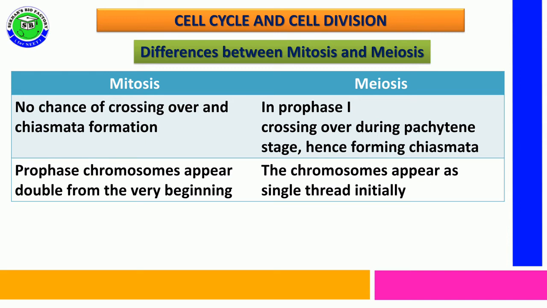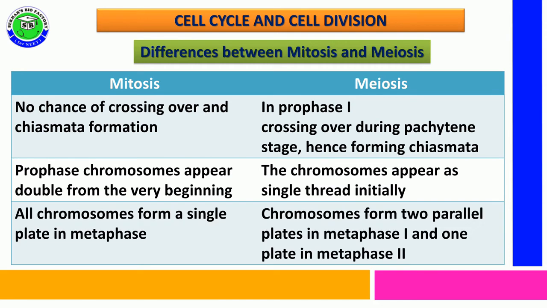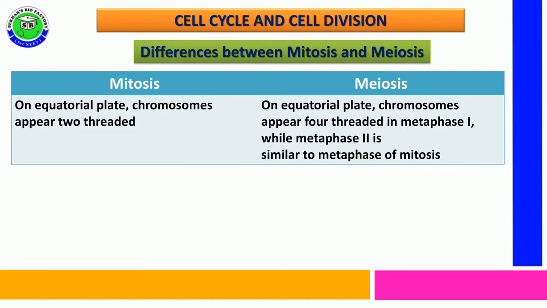The prophase chromosomes appear double from the very beginning due to having double the amount of DNA which is duplicated in S phase. But in meiosis division, the chromosomes appear as a single thread initially. So all chromosomes form a single plate, the metaphasic plate, in mitosis division, but in meiosis division, especially in metaphase 1, two metaphasic plates are formed, but in metaphase 2 only one metaphasic plate is formed.